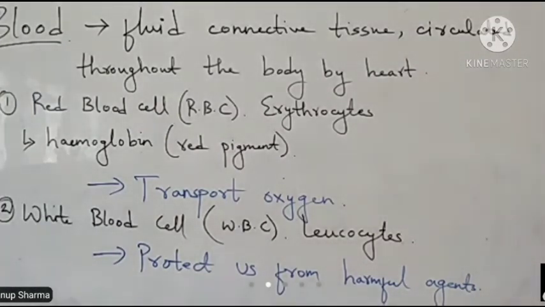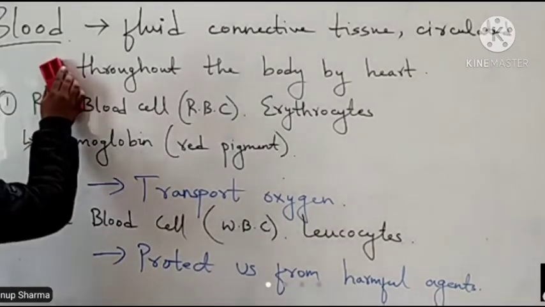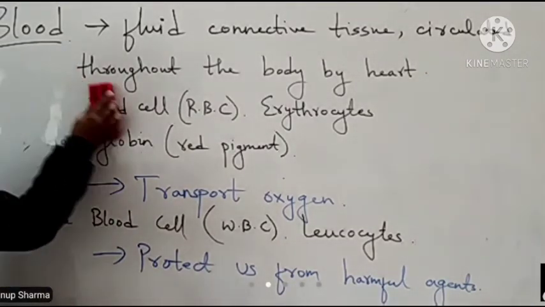So we talked about RBC, we talked about WBC. Now let's move to another part of blood, which is blood platelets, the third one.